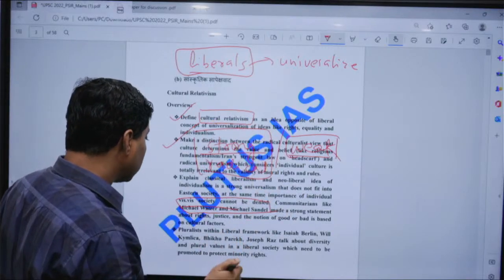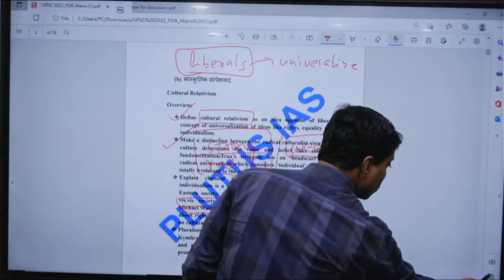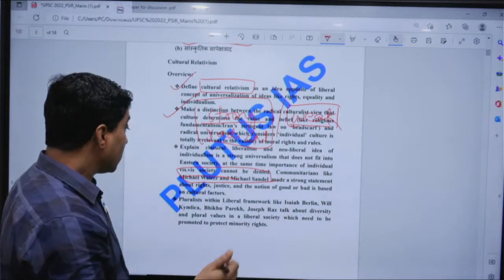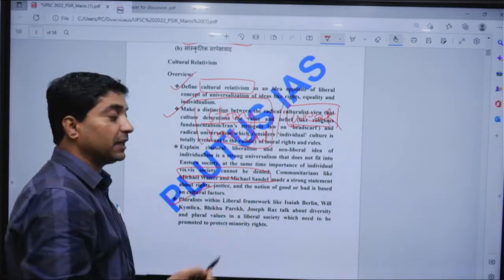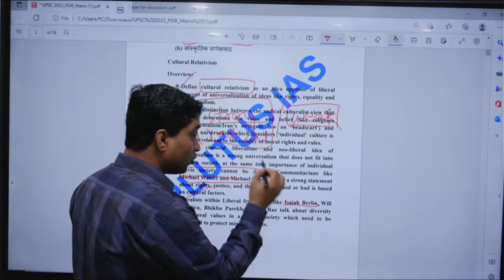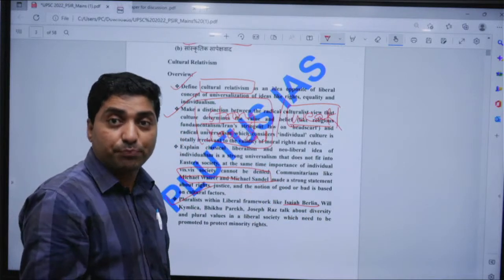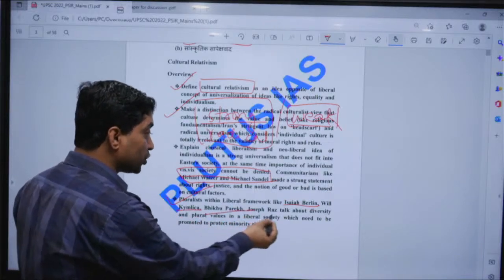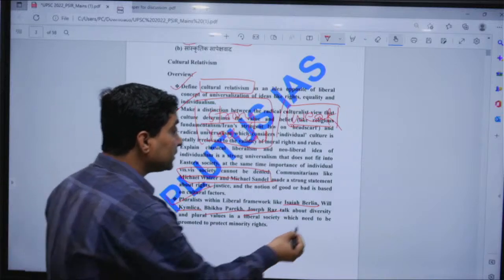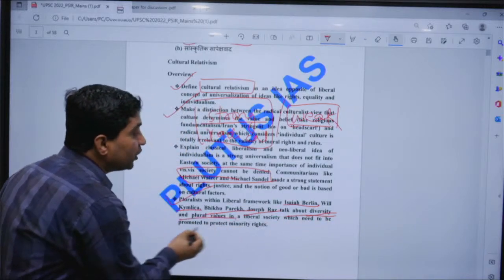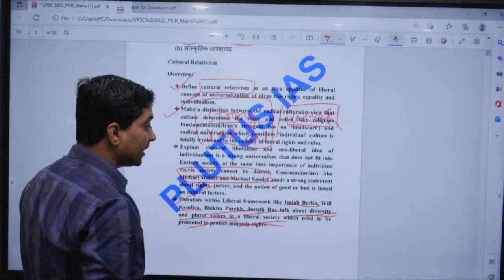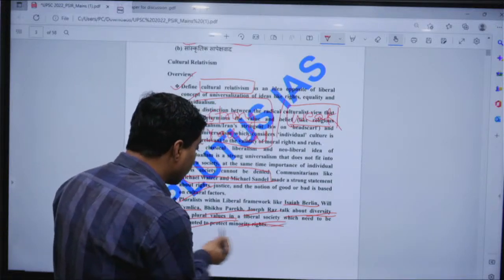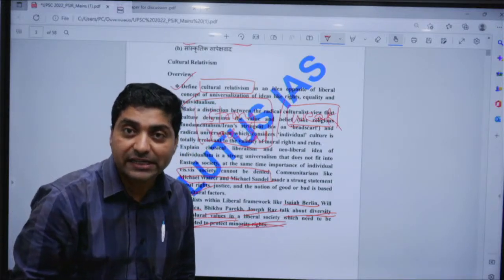Now if you look at the weak culturalist, it also falls under the pluralist theorists, like for example Isaiah Berlin, who talks about pluralism, or for example Will Kymlicka, Bhikhu Parekh or Joseph Raz, who talk about diversity and plural value in liberal society, which needs to be promoted and protected for minority rights.